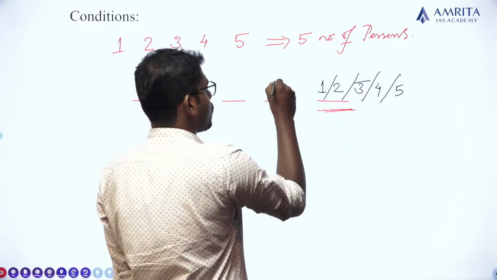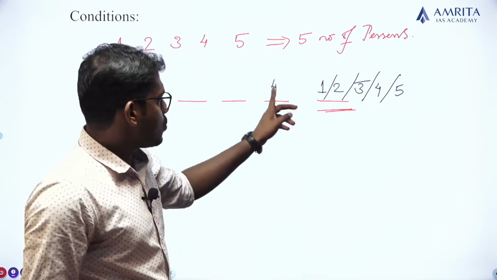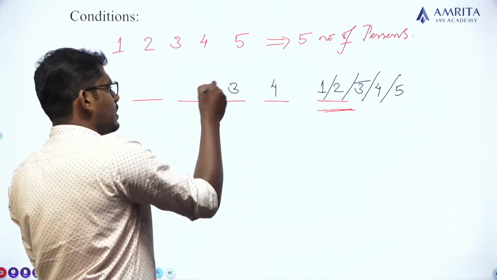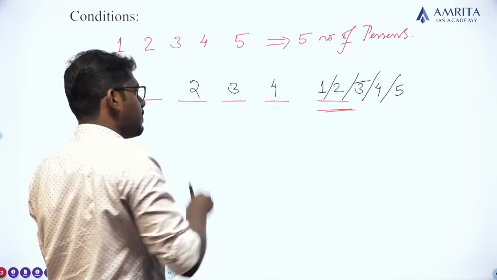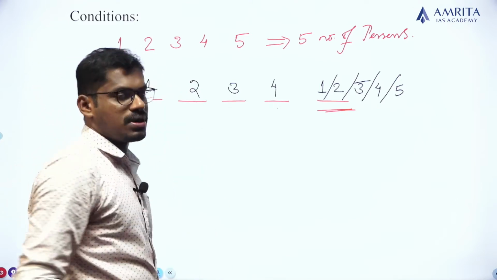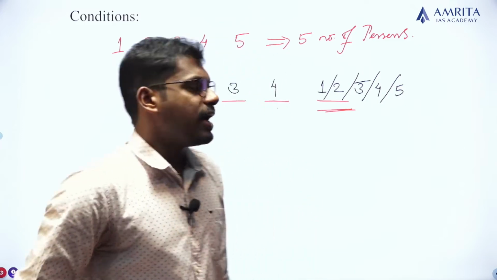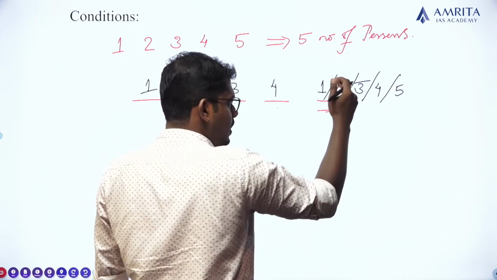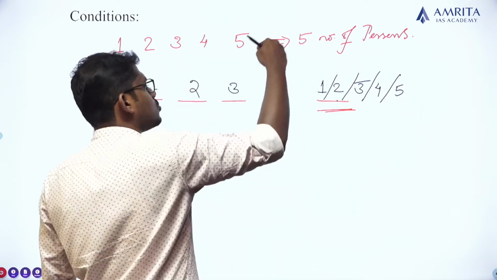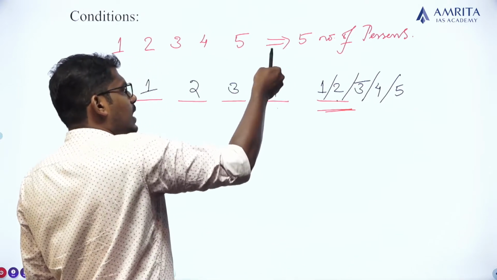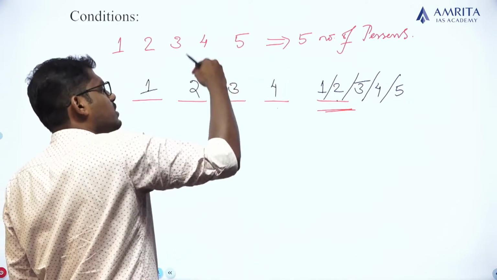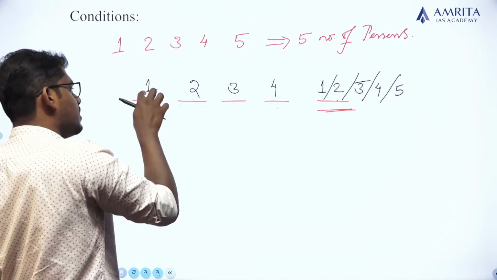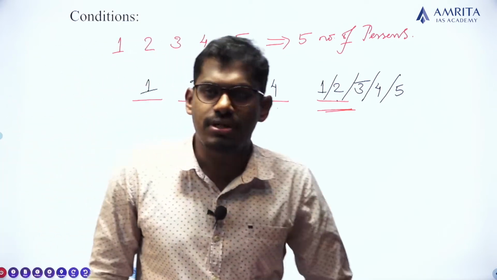Clear? Okay. I have already chosen one person for this position, so the remaining number of persons is 4 here. In the next position, the remaining number of persons is 3. Here the remaining number of persons is 2. Here the remaining number of persons is 1. So I can choose any of the 5 persons for the first position. Other than him, of the remaining 4, I can choose any one here. In this position, I can choose any of these 3 persons. In this position, I can choose either of the 2 persons. The remaining person will be chosen for the last position.